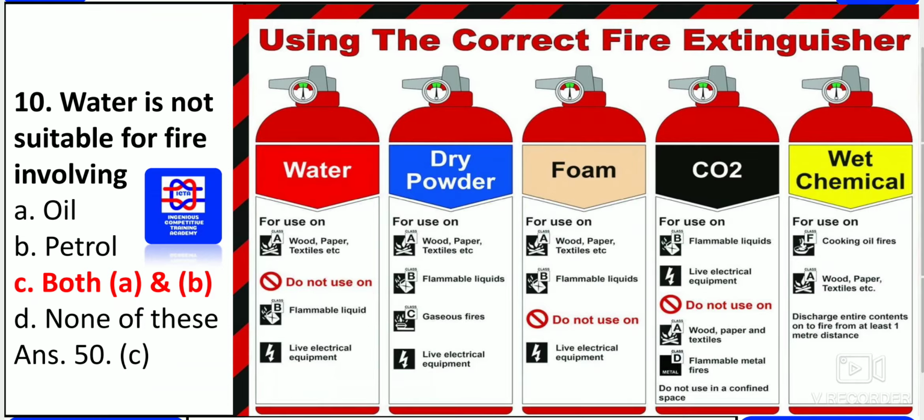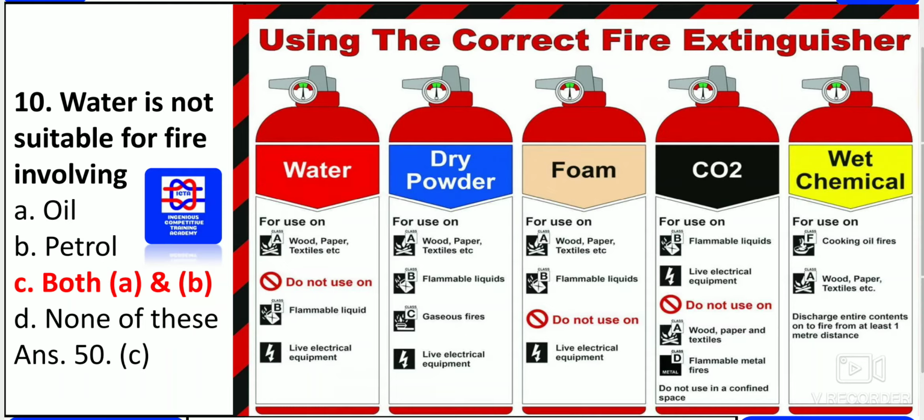As you can see, water is not suitable for fires involving oil as well as petrol. We know that at sea we find fire over the water itself, so water is not effective against petrol and oil fires. In these cases we have to use different extinguishers: water, dry powder, foam, carbon dioxide and wet chemical.